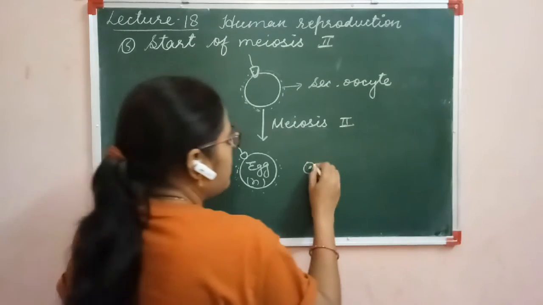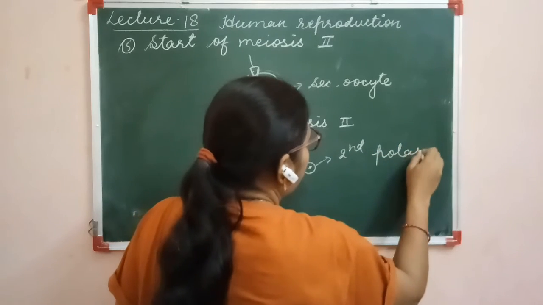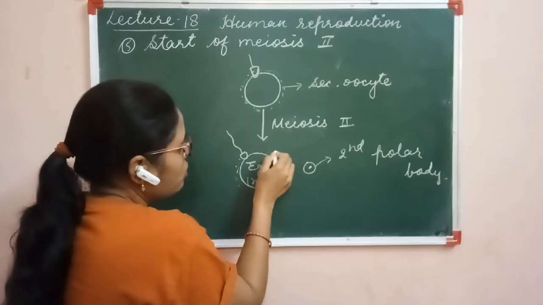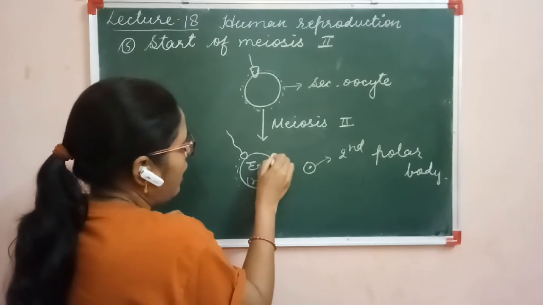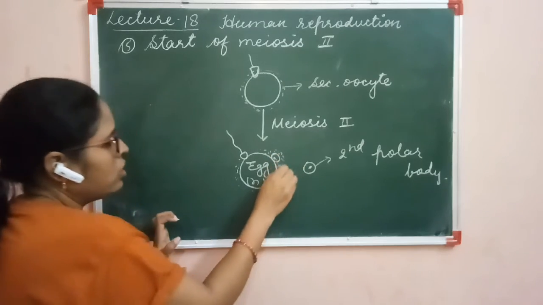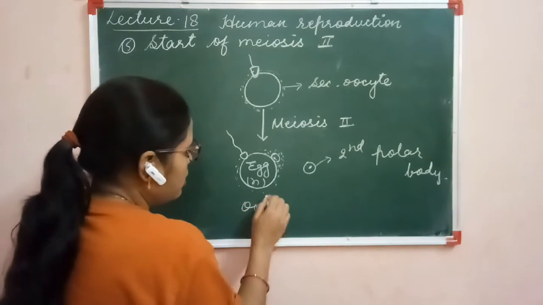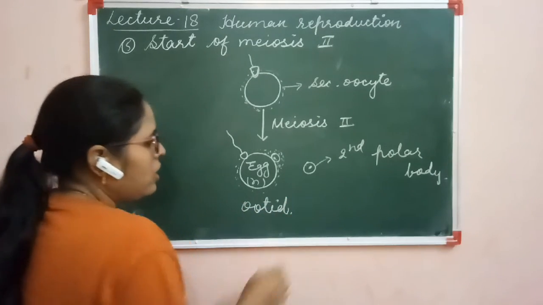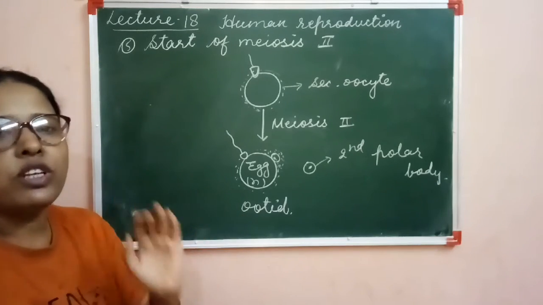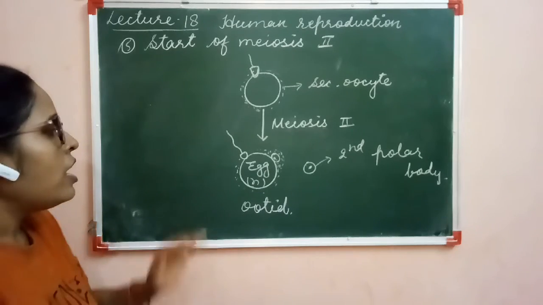This is called the second polar body. This second polar body is also present near the egg and is surrounded by the membranes of the egg. So this is the egg, or it is also called the ootid. It is formed only when it fuses with the sperm. Then only the formation of egg or ootid will take place.